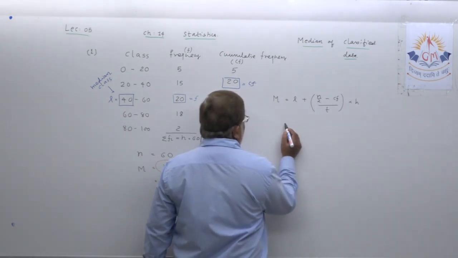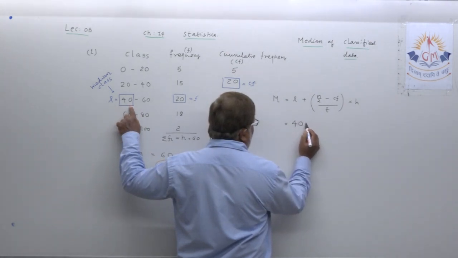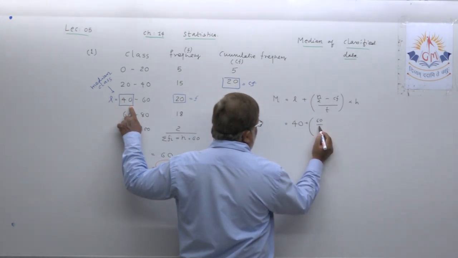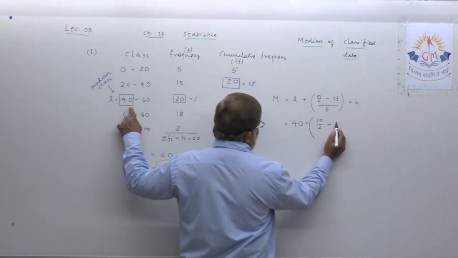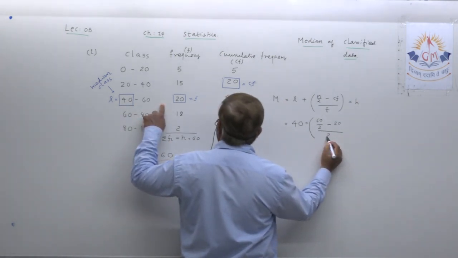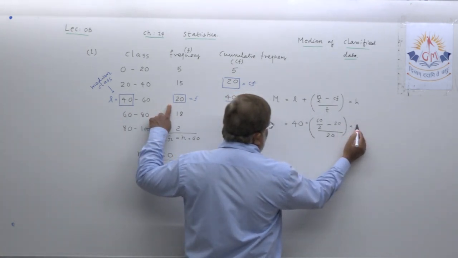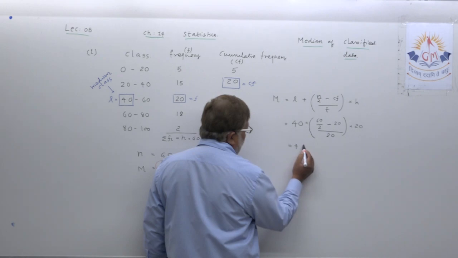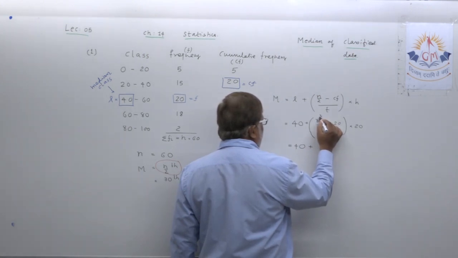Let us substitute all values. What is L? 40, plus n upon 2, that means 60 upon 2, minus CF, that is 20, you can see from here, then F again, that is 20, into the class height, that also you know, dear student, 20. Now let us continue. 40 plus, here cancellation is possible, 30.